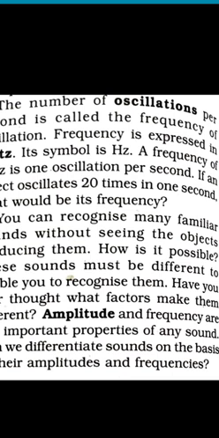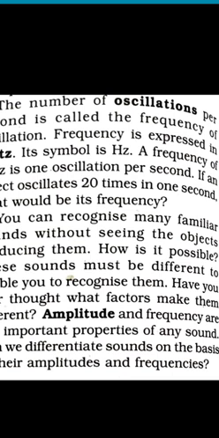Okay. Now, what is amplitude? Amplitude and frequency are two important properties of any sound. And time period, what is time period? Time period and frequency are reciprocals.